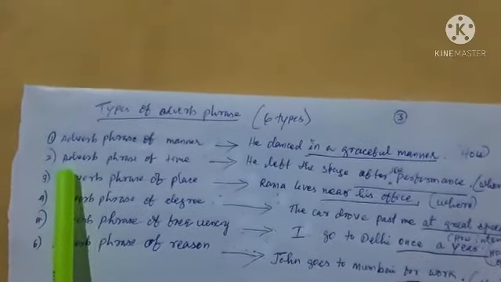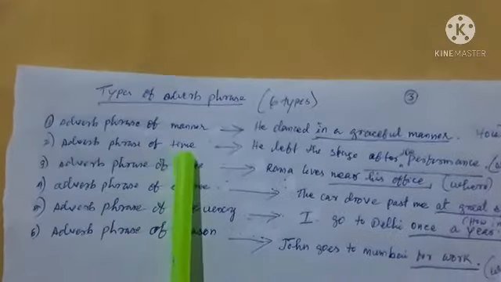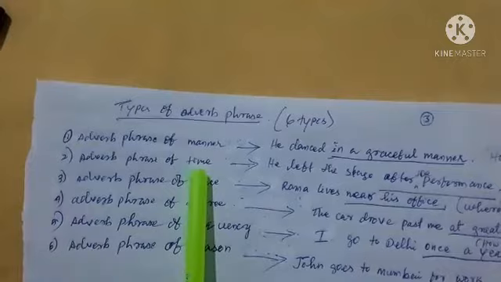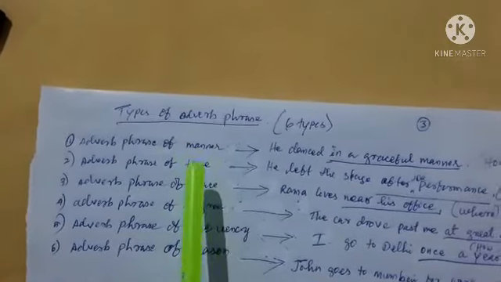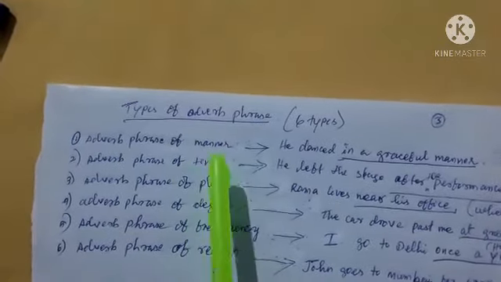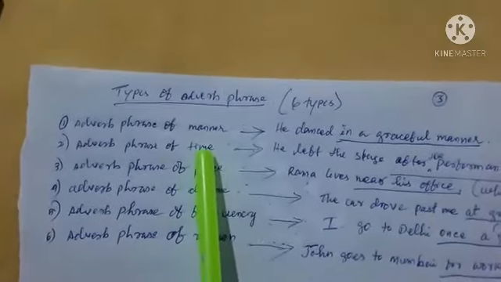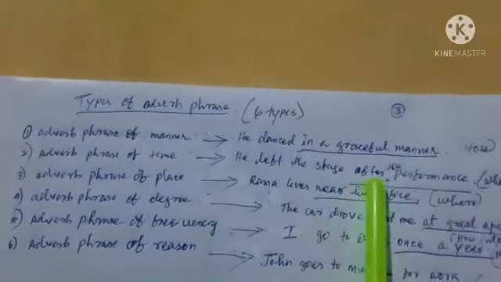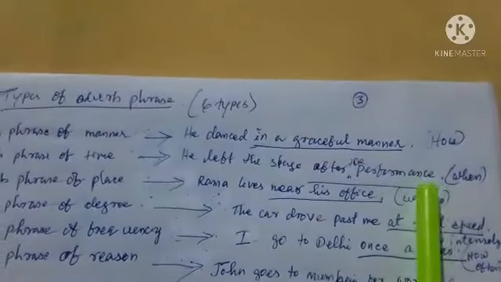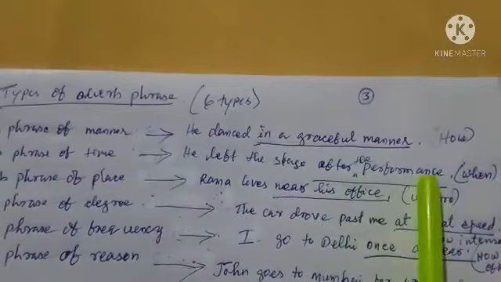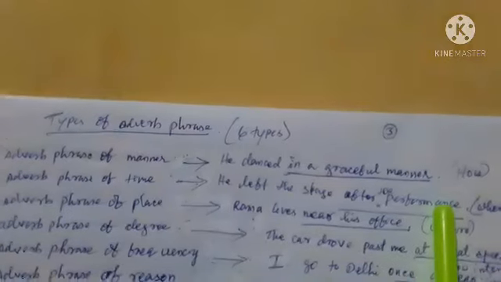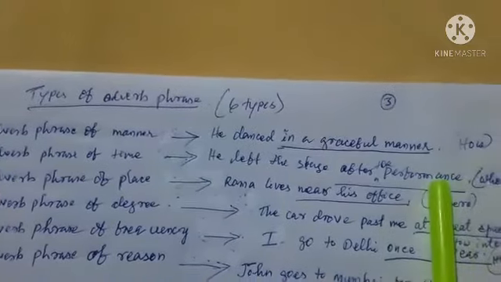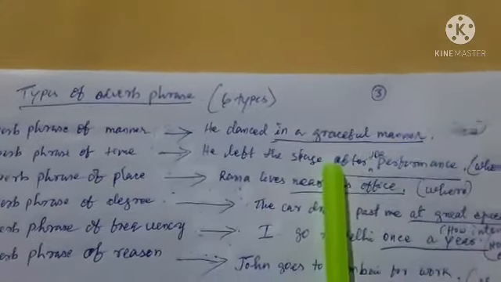The second type of adverb phrase is adverb phrase of time. What is adverb phrase of time? It indicates when an action takes place. For example, he left the stage after the performance. Here, after the performance is an adverb phrase of time, and it indicates when an action took place.